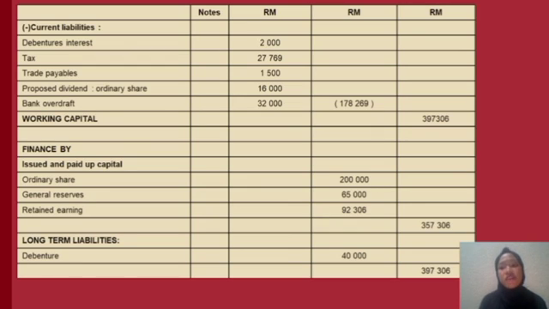When we add on everything, we will get the same as the working capital. It is a balance of 397,306. I think that's all from me.